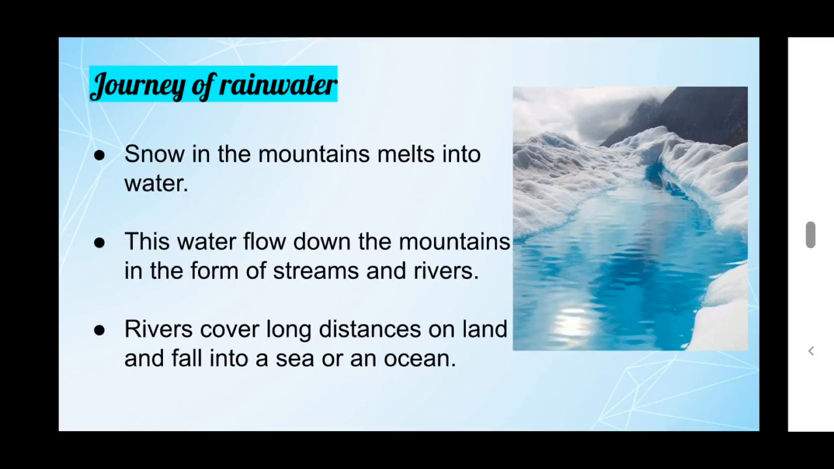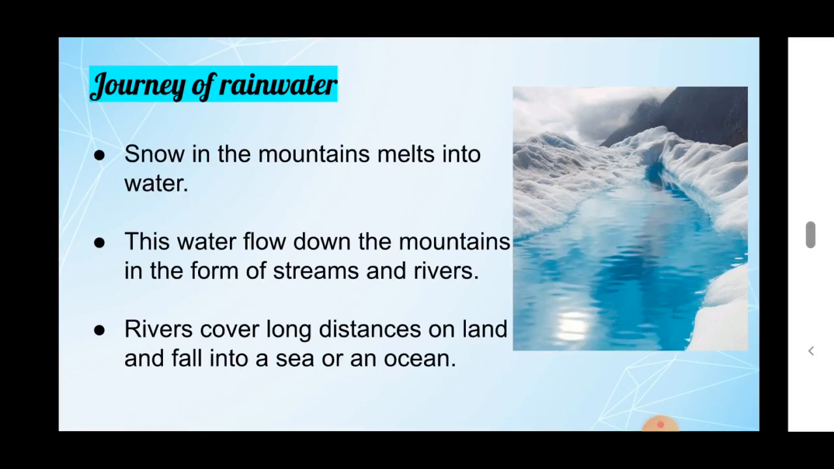Okay, first step: snow in the mountain melts into water. Then the water flows down the mountains in the form of streams and rivers. The rivers travel a long distance on land and fall into the sea or ocean.